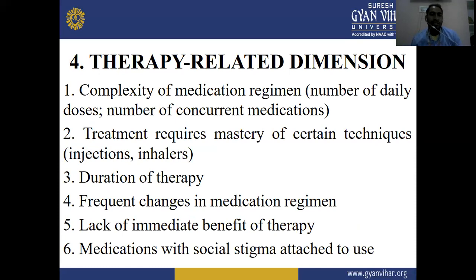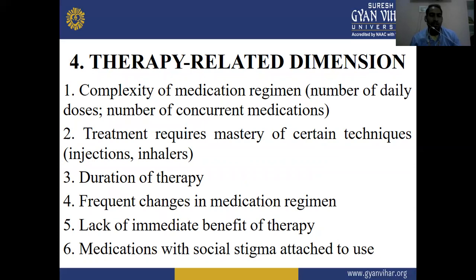Next dimension is therapy related dimensions, in which first is complexity of medicine regimen in number of daily doses and number of concurrent medications. Second one is treatments that require mastery of certain techniques like injections and inhalers.